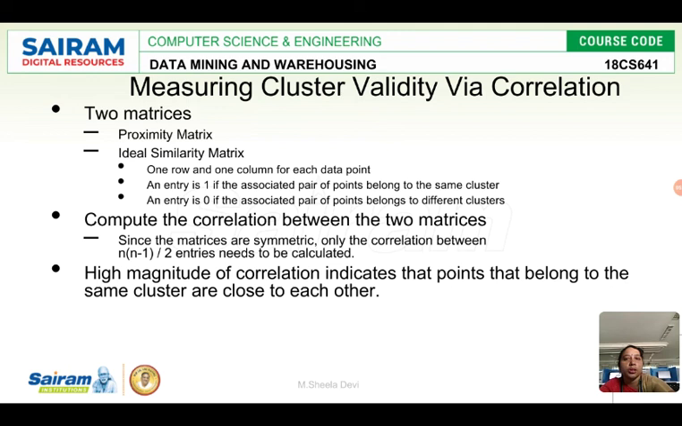Hope you could have understood how cluster validity works with these three methods.